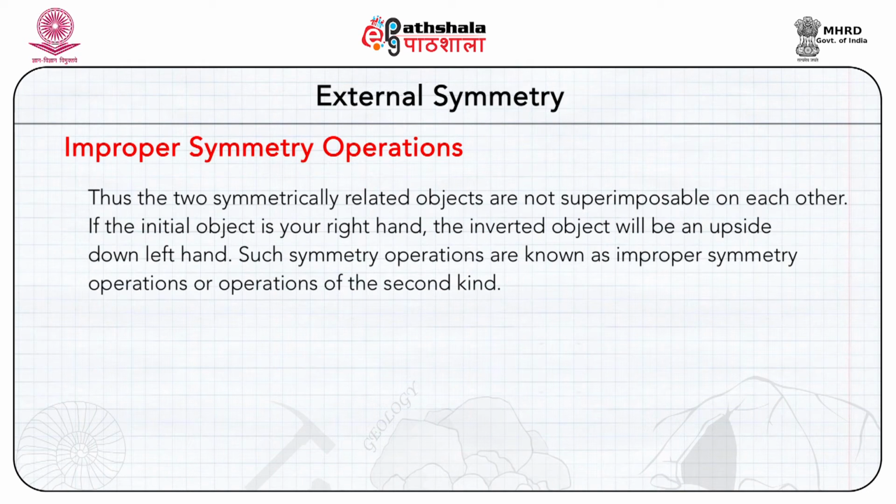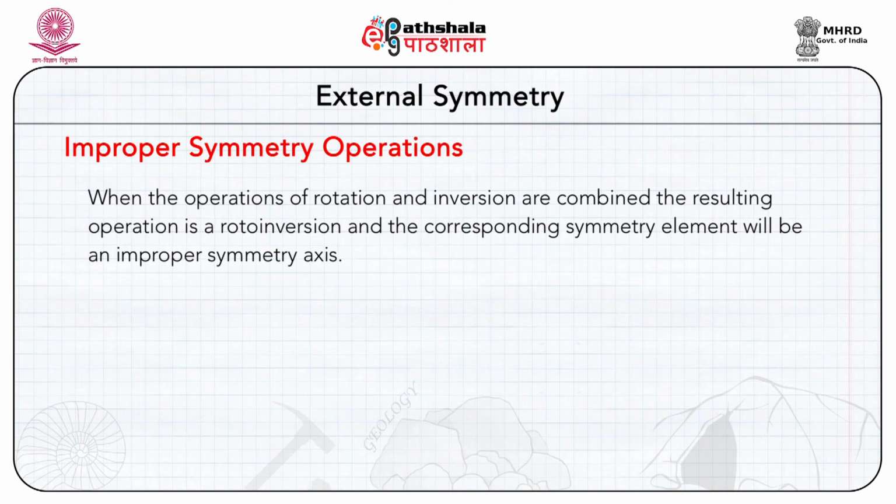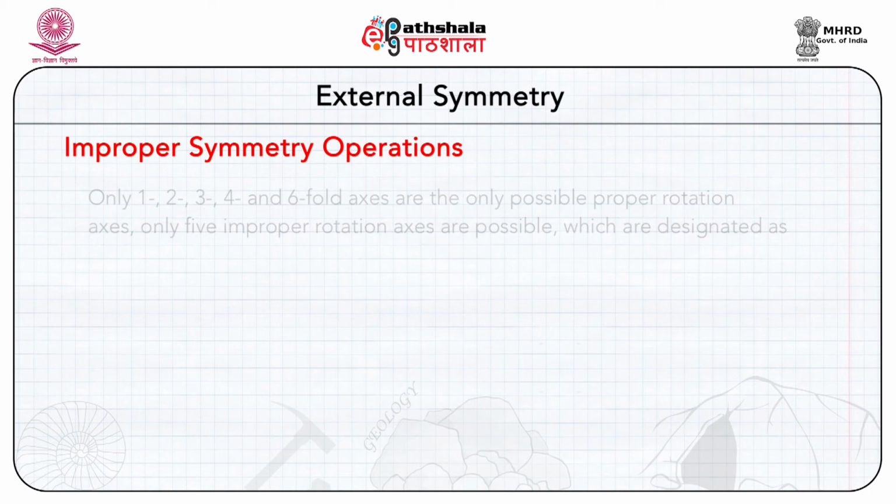If the initial object is your right hand, the inverted object will be an upside down left hand. Such symmetry operations are known as improper symmetry operations or operations of the second kind. When the operations of rotation and inversion are combined, the resulting operation is a roto-inversion and the corresponding symmetry element will be an improper symmetry axis.